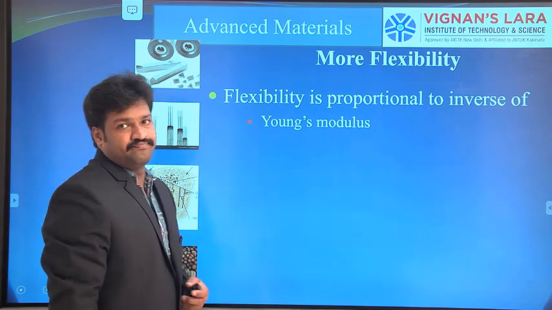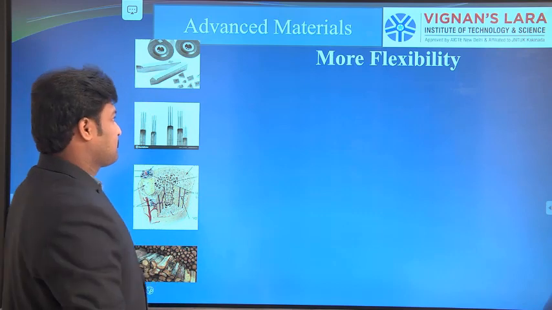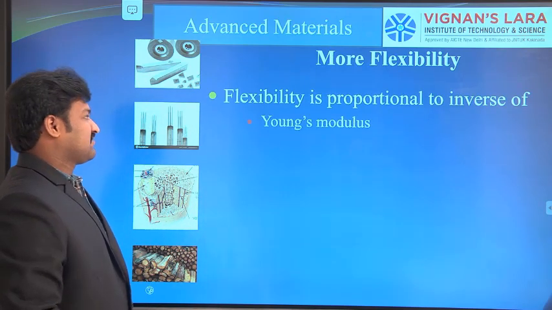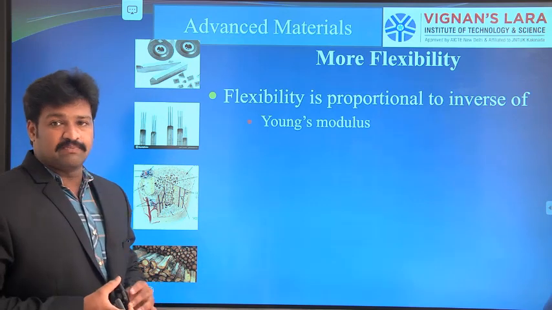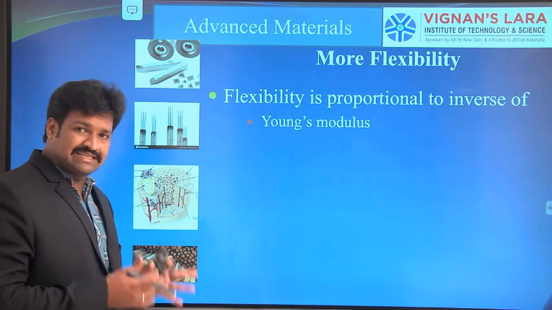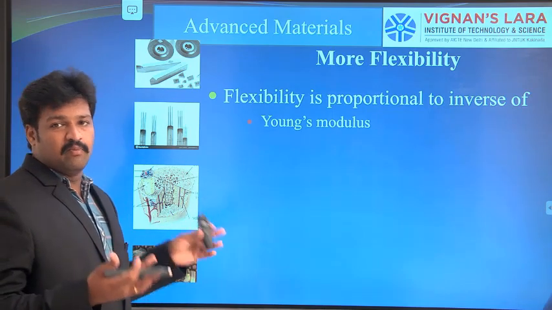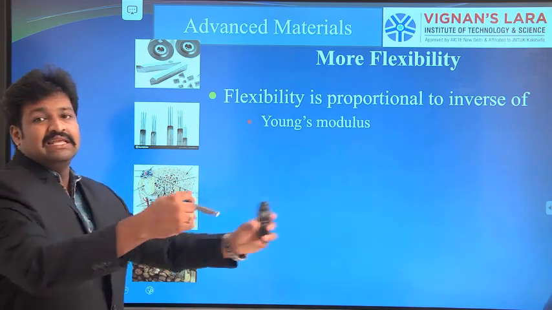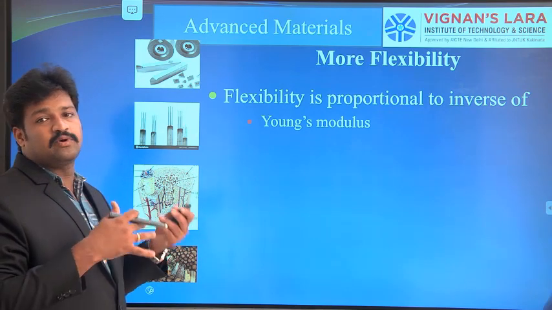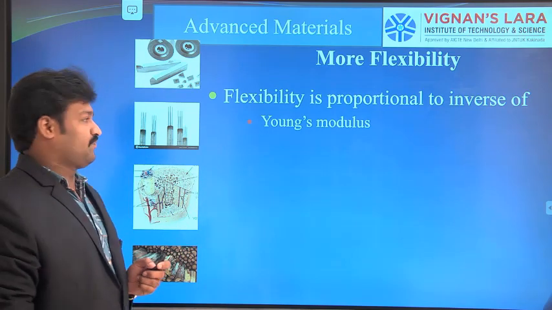If the Young's modulus of the component is less, then the flexibility will be more, so that it can be easily deformable, so that it can be shaped into any shape.